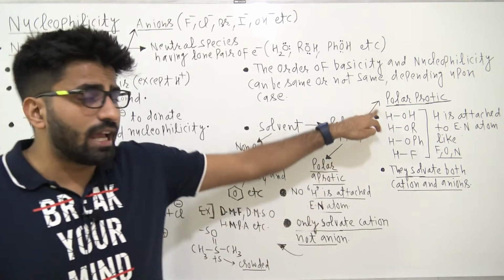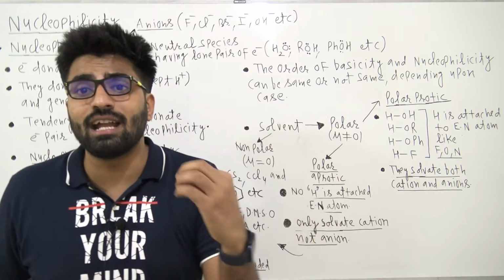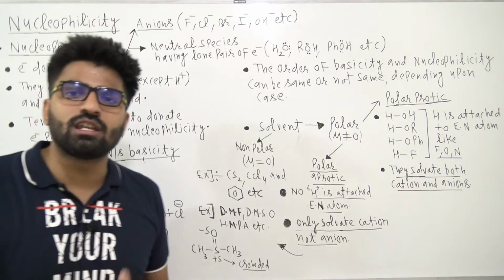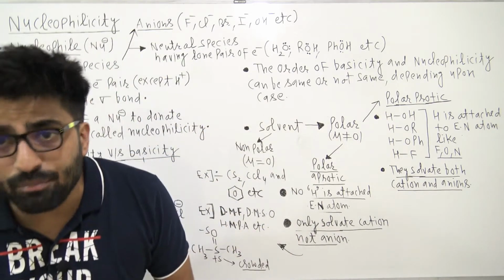Okay, so we have two types of polar solvent. We have polar protic and we have polar aprotic. Now first question, how are we going to identify whether the given solvent is polar protic or polar aprotic?